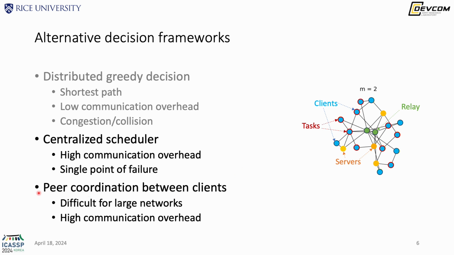The other way is to incur some pure coordination between those clients, right? So decide a random arbitrary decision order among those clients. But this approach is difficult for large networks, and it also incurs high communication overhead.